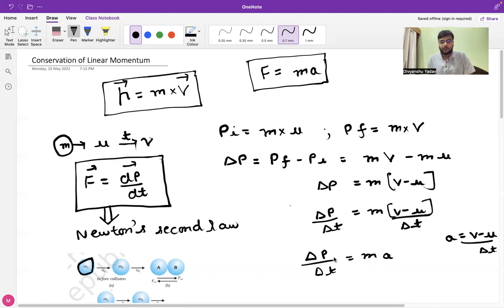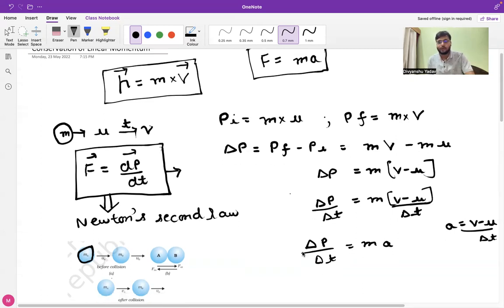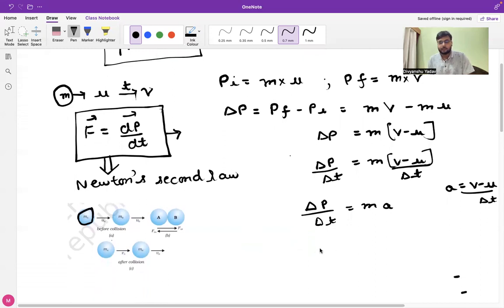Whereas on the left hand side, from Newton's second law, can I write delta p by delta t equal to force? Because as per Newton's second law, the rate of change of momentum is directly proportional to the force applied, and it is evident from the equation given in the box, F equals dp by dt. So I will replace dp by dt with m times a. This is just an illustration of Newton's second law, and this equation tells us about the dependence of force on the acceleration possessed by the body.